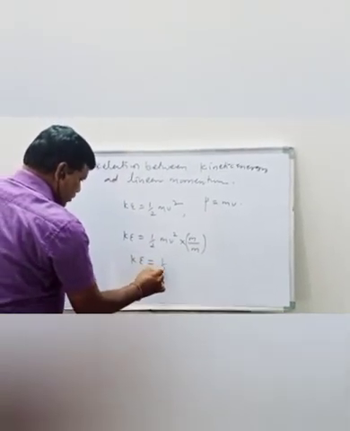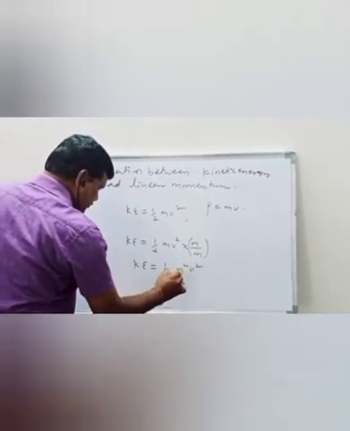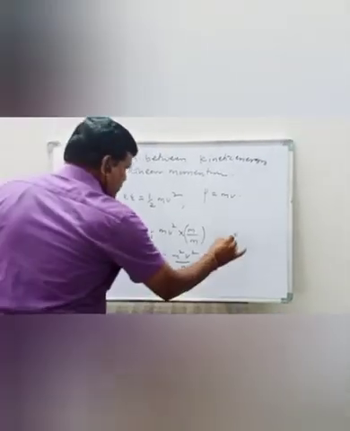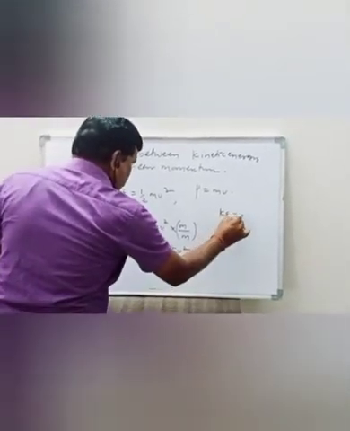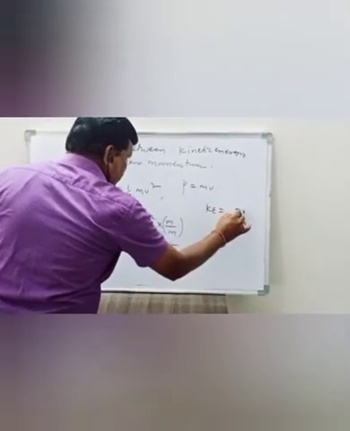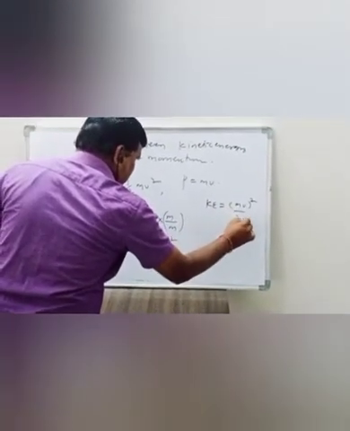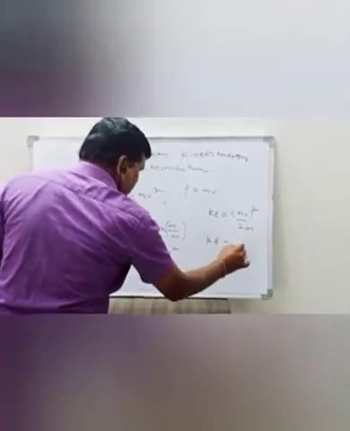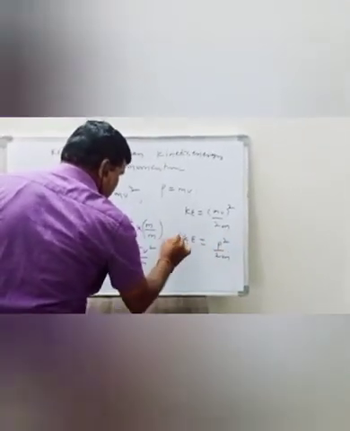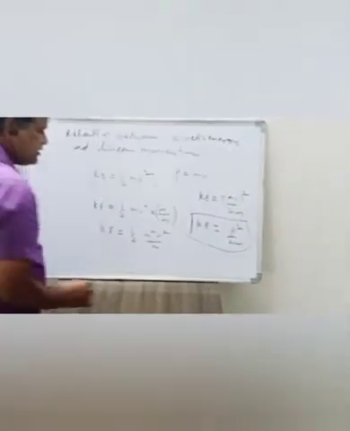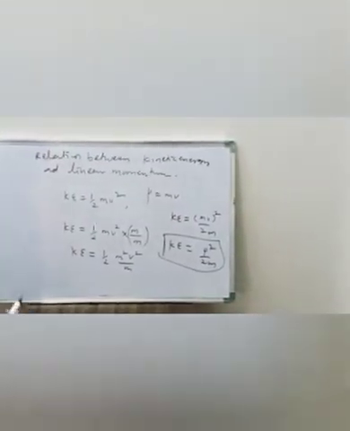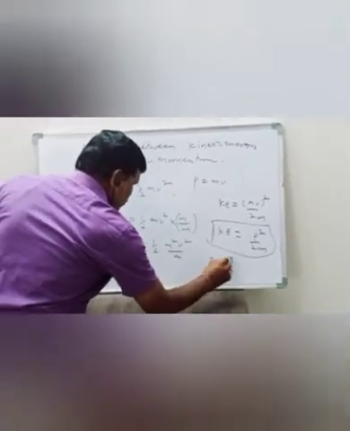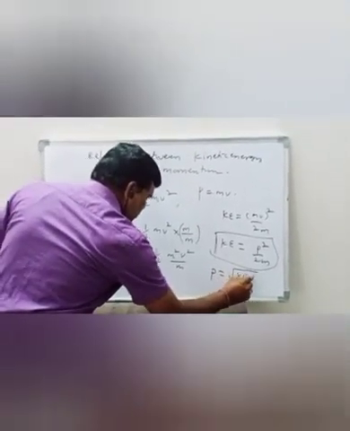Therefore, K is equal to half m square v square by m. K is equal to (mv) whole square by 2m. Since p is equal to mv, therefore K is p square by 2m. This is the relation between K and p. P is equal to root over 2mK.